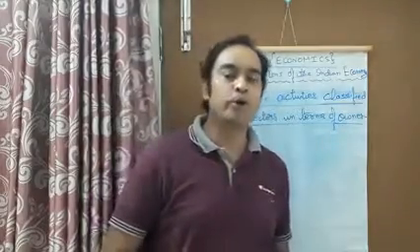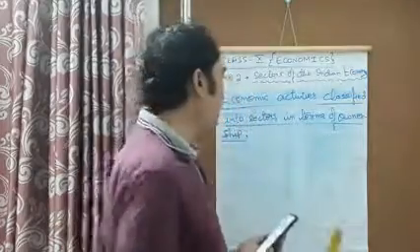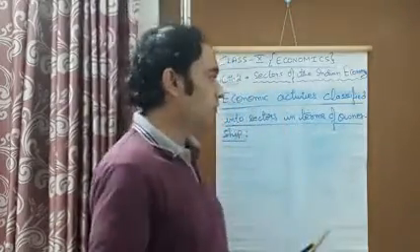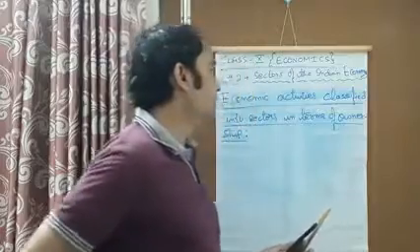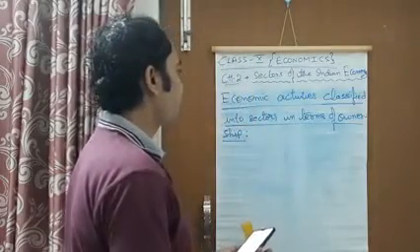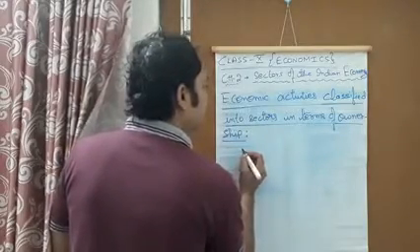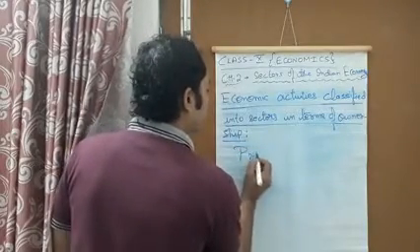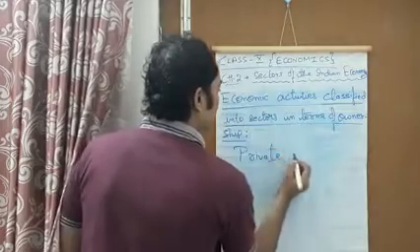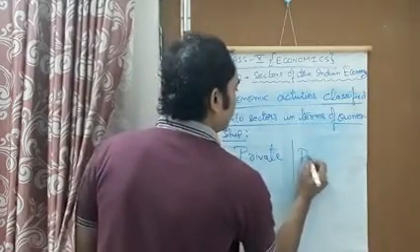So we are going to take the example of number one. Say for example, we'll write here private and public sector.